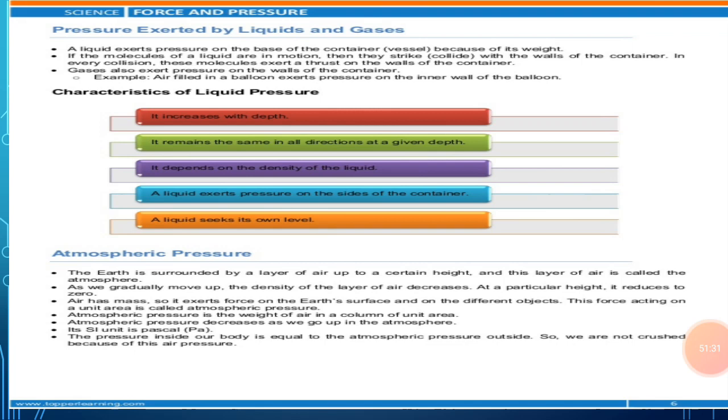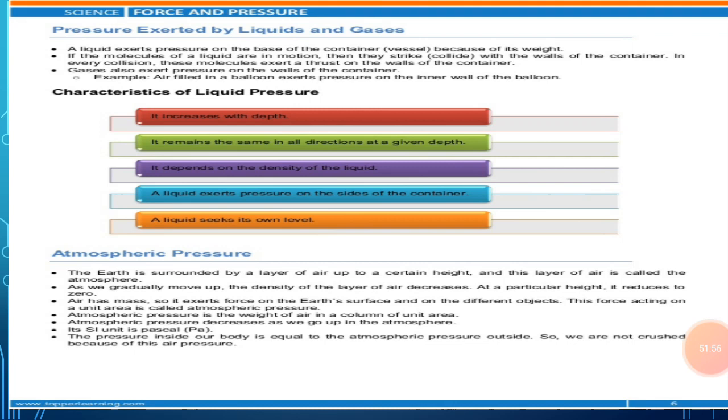The SI unit is Pascal. The pressure inside our body is almost equal to the atmospheric pressure outside, so we are not crushed because of this air pressure.